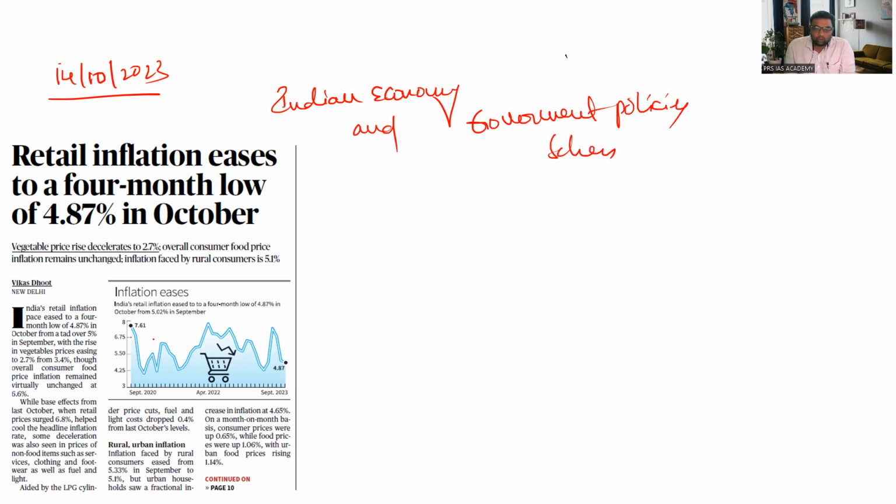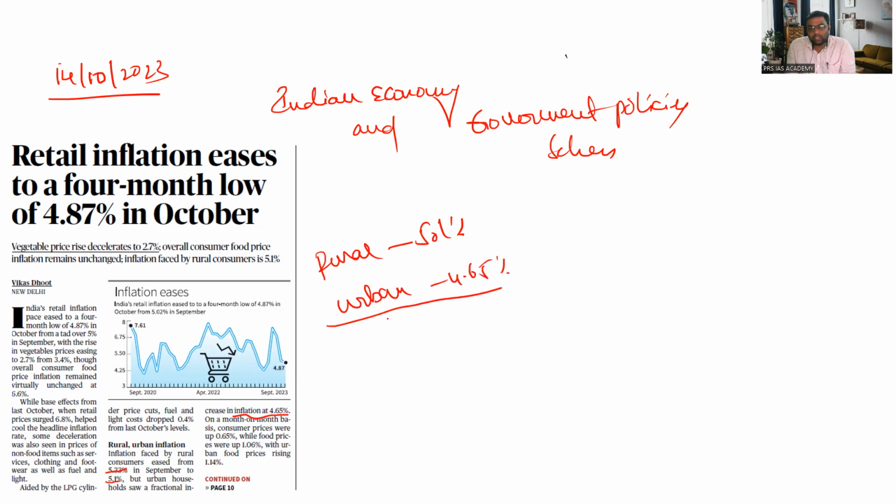the divide between rural and urban inflation has been discussed. Inflation faced by consumers from a rural background has eased from 5.33 to 5.1%, and for urban it is a fractional increase to 4.65%. So for rural it is 5.1%, and for urban it is 4.65%.